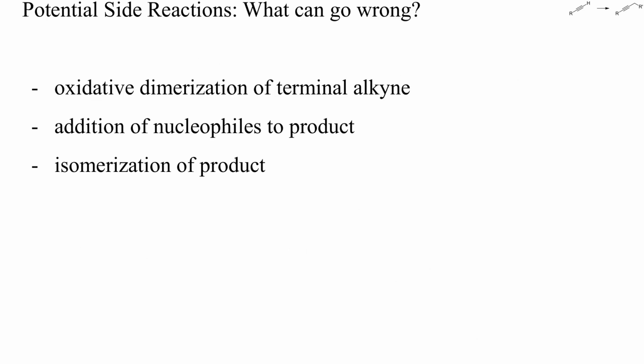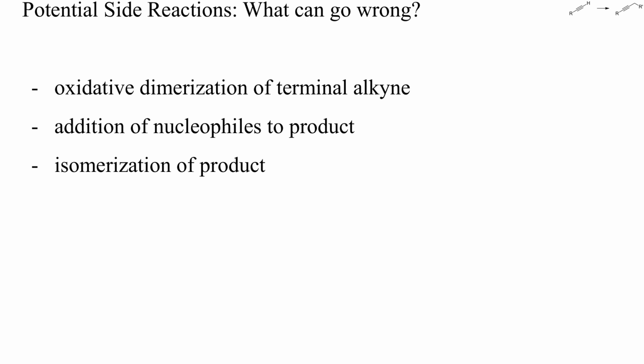So, what can go wrong? I've already mentioned some of the many potential side reactions, like the oxidative dimerization of alkynes. Transition metal catalyzed reactions with terminal alkynes should always be carefully degassed, and the products should be analyzed for possible alkyne dimers, which can be explosive.